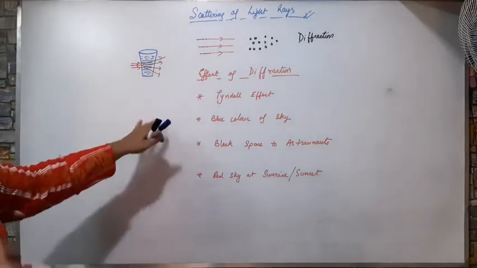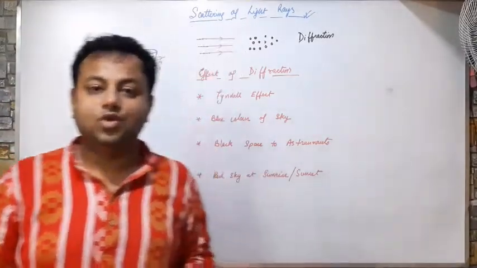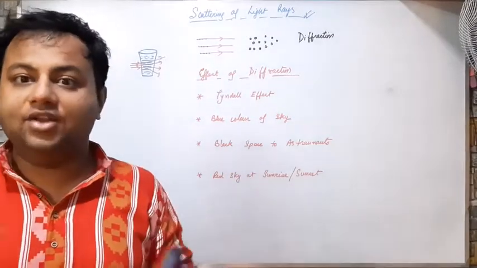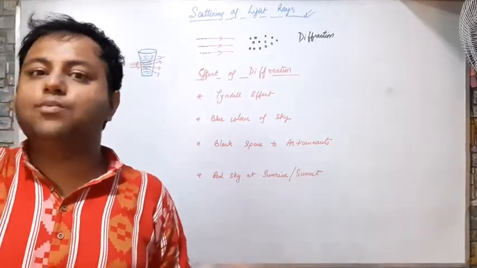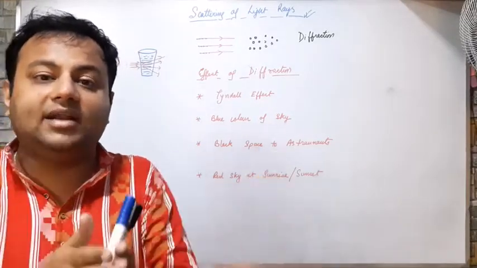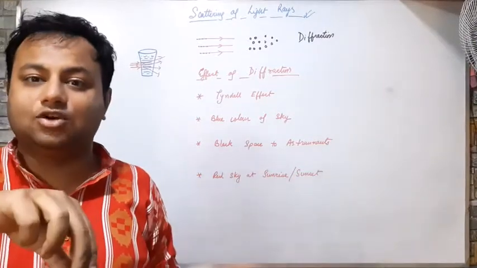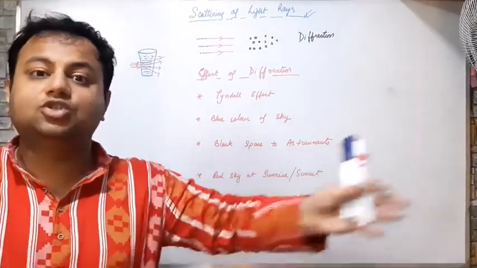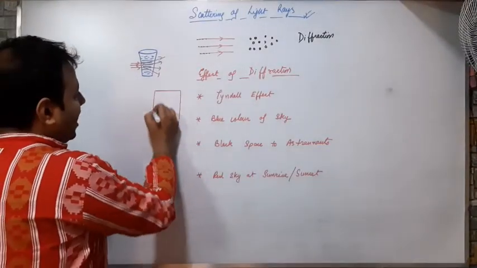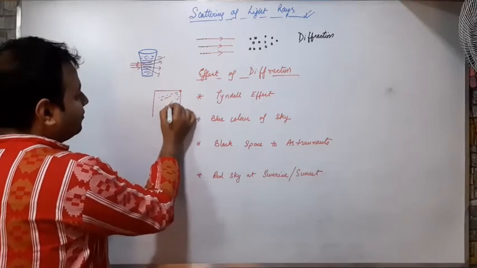You must have noticed that when you enter a dark room that has been kept closed for a certain time, and there is a small hole from which light enters, the light scatters and gets a big path as it enters the room. Suppose there is a room and a small hole, you will see the light coming like this.